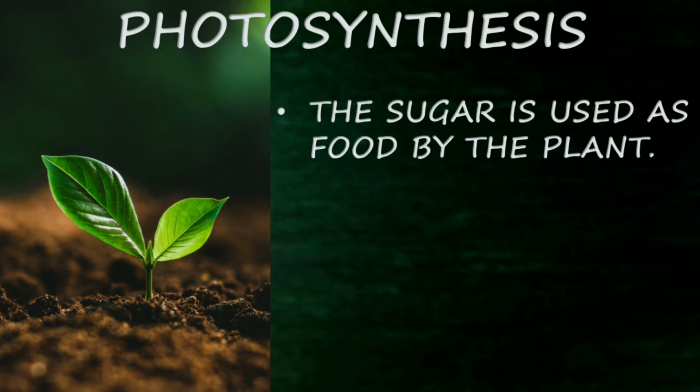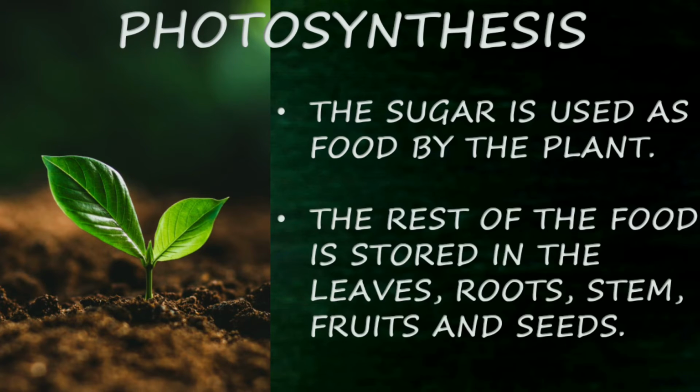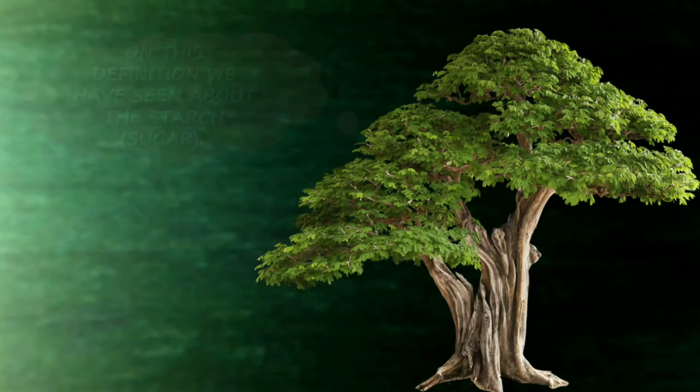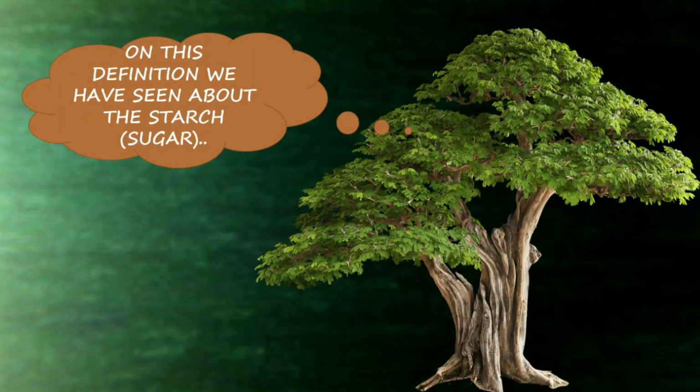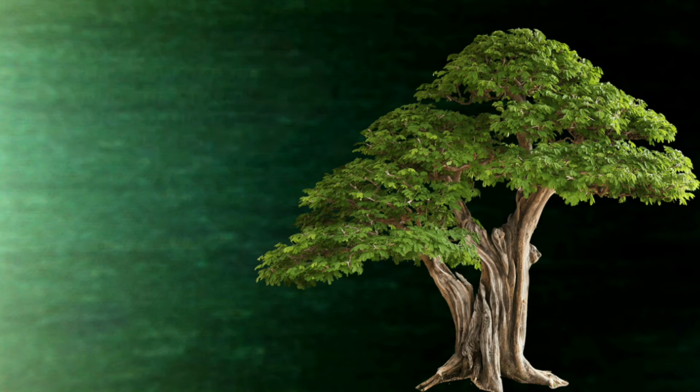The rest of the food will be stored in leaves, roots, stems, fruits and seeds. So the rest of the food, where will it be stored? It is stored in the leaf, root, stem, fruits and seeds. In this definition, we have seen about starch. Starch is nothing but sugar.